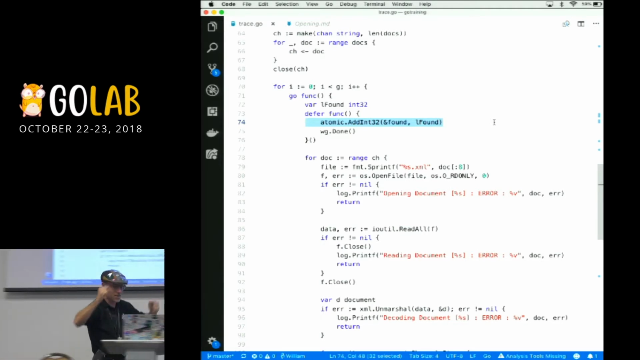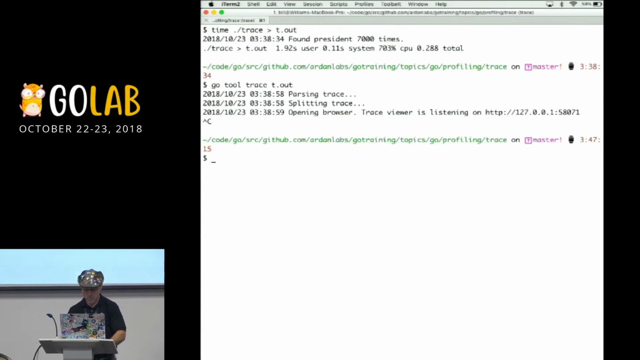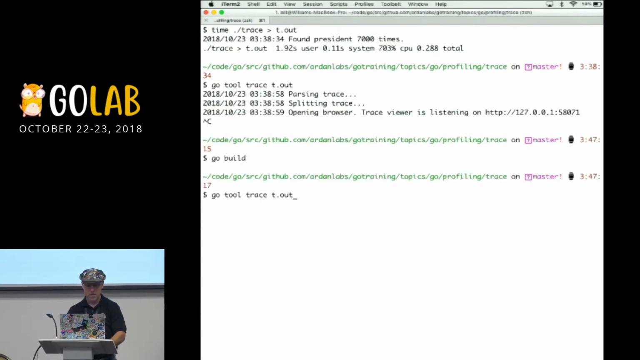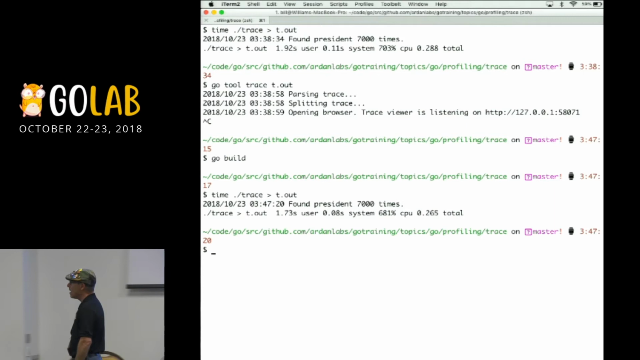All right. Let's see what this looks like. Feeling pretty good about this solution here. OK, let's build it. Let's run it. We were at 288. We're now at 265. I saved like another 20 milliseconds off the time. Yeah, that's pretty cool.